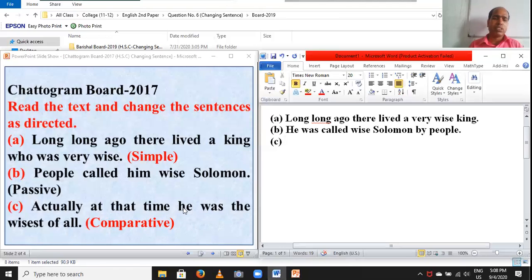Actually at that time he was. And you have to cut the, because this is the symbol of superlative. So you have to cut the, and set wiser instead of wisest.